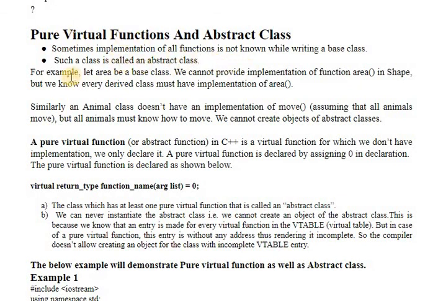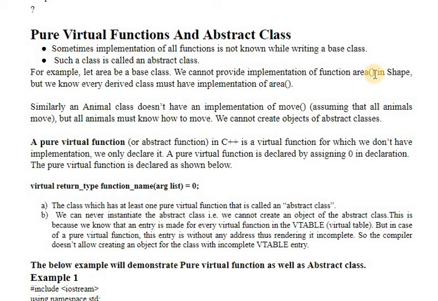Consider the example of area. A base class has a function area, which should calculate the area of a circle one time, a rectangle another time, and a triangle at the end. So in the base class we can provide the pure virtual function area, and each derived class can have its own definition. If we have derived class circle, it will have its own definition to calculate pi r square.